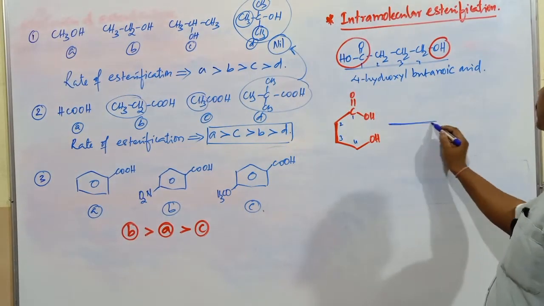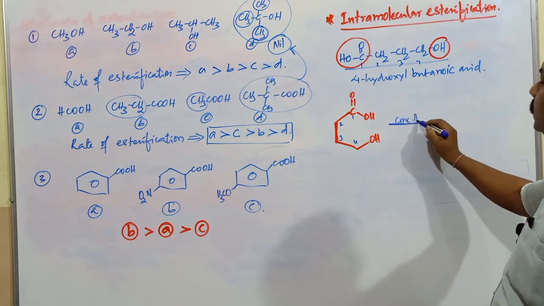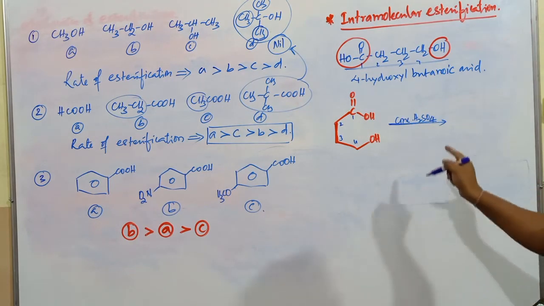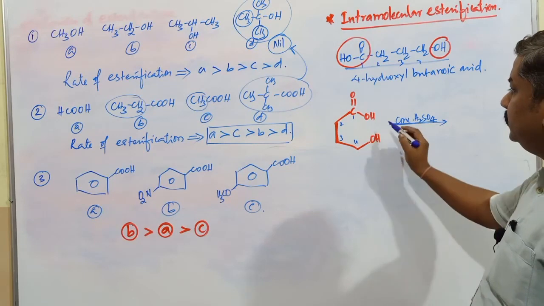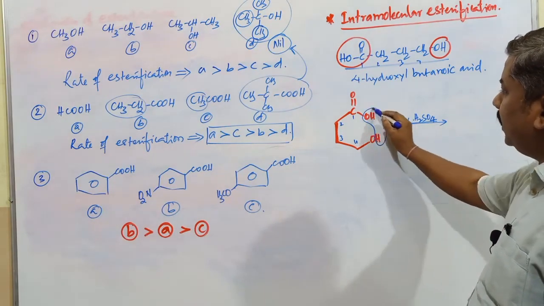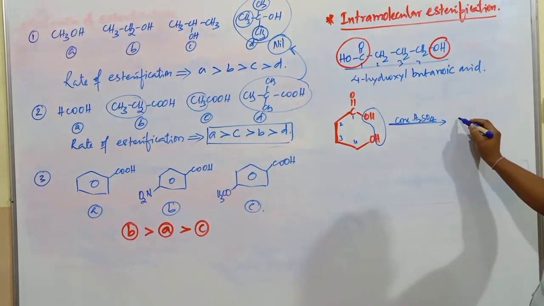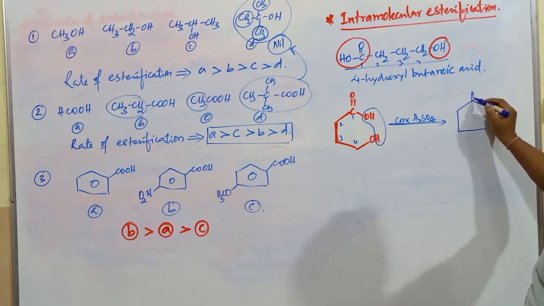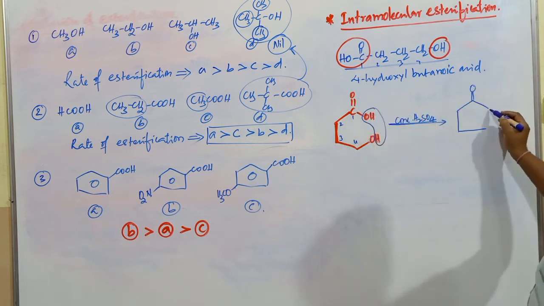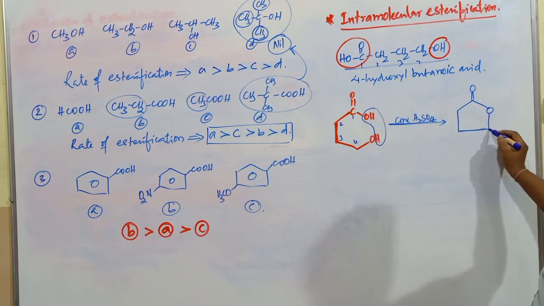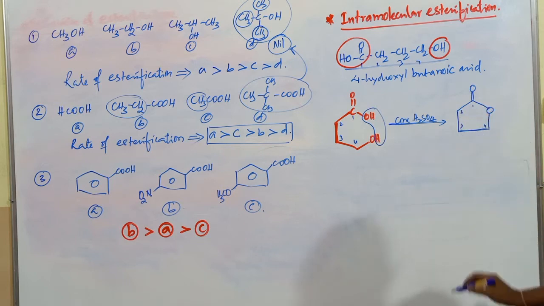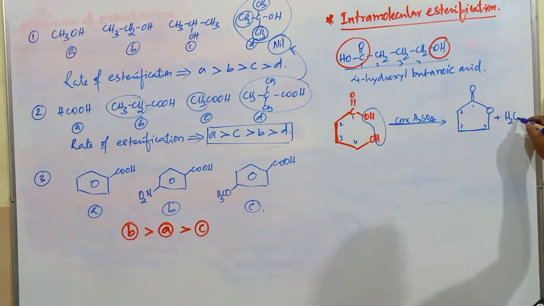When this compound is treated with concentrated H2SO4, what is the role of H2SO4? Dehydrating agent. This OH and this H are going to be eliminated as a result of loss of a water molecule. What is the compound produced here? This is C double bond O as it is, and here it is going to be oxygen. This oxygen is going to be there, and this bond formation takes place. This is 1, 2, 3, 4, the same four carbon atoms, plus H2O.